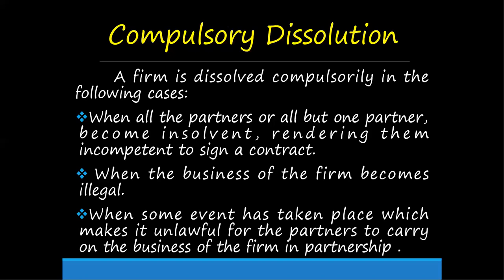One partner has committed illegal transactions, or that partner may not be able to attend to their creditors' needs. All these things we can call that person insolvent. The first case: when all the partners or all but one partner become insolvent, rendering them incompetent to sign a contract.